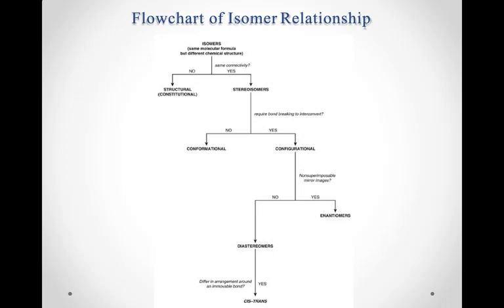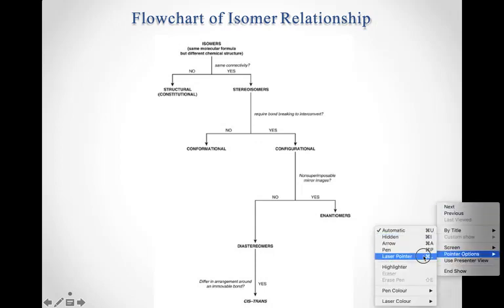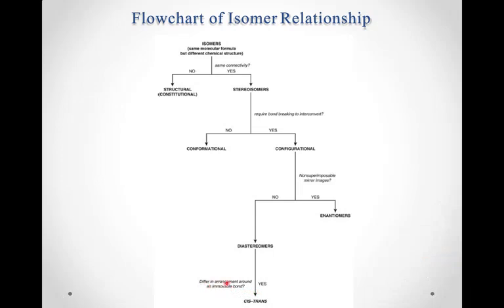Now stereoisomer. Is bond breaking possible? If yes, it is a configurational isomer. If no, then it is a conformational isomer. Now coming to configurational isomers, if they are non-superimposable mirror images, they are enantiomers. If they aren't, they are diastereomers. And if they differ in arrangement around an immovable bond, then they are cis and trans.